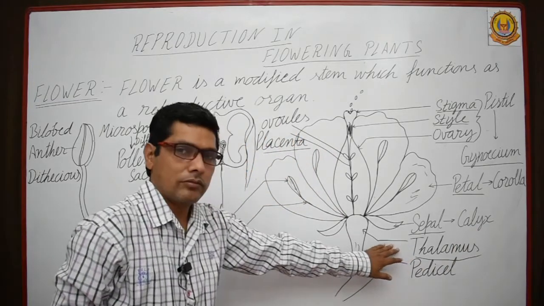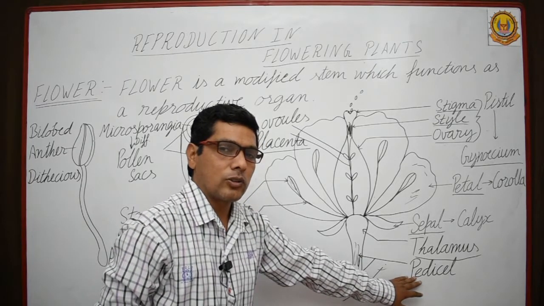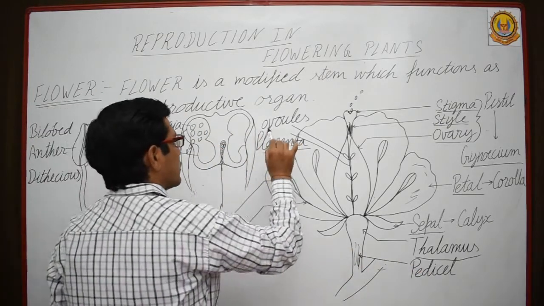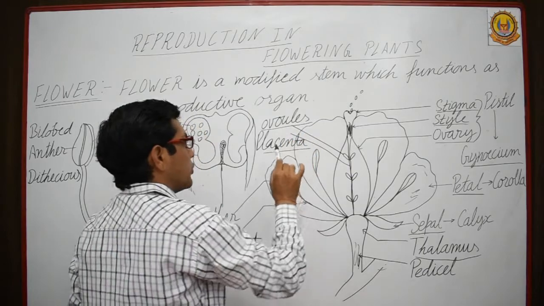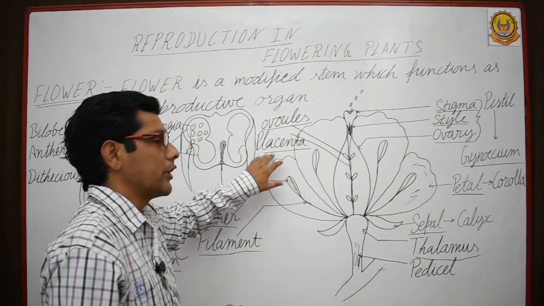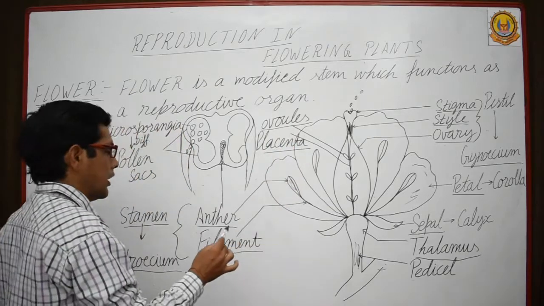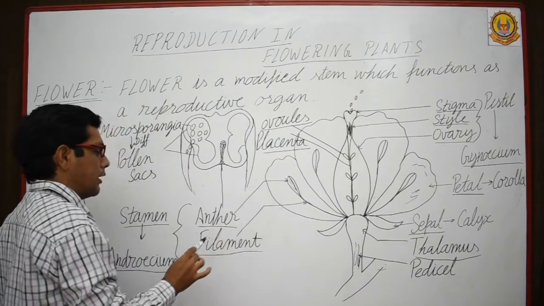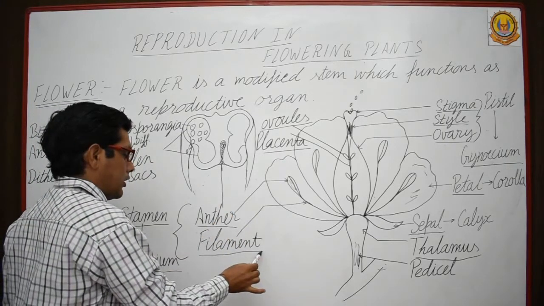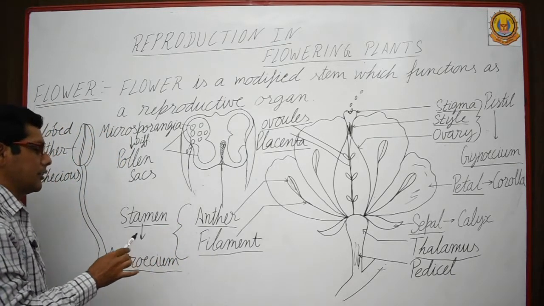After that, thalamus and pedicel, through which the flower is attached to the shoot of the plant. Next we also discussed ovules, which after fertilization convert into seeds, and the placenta provides nourishment to the developing seeds. After that we discussed the anther, the male part. Anther contains pollen grains, which we will discuss in the next session, and the filament is attached to the anther; collectively it is known as stamen.